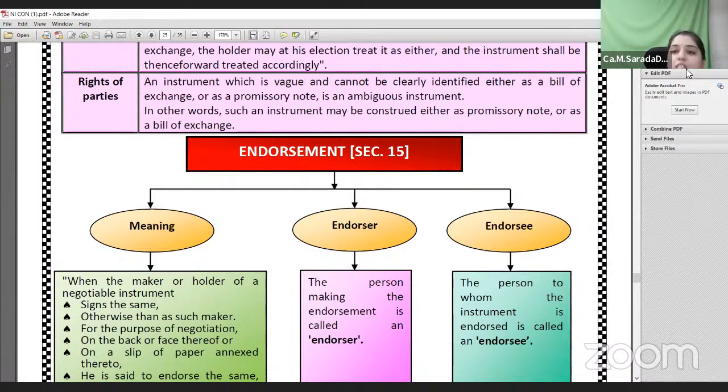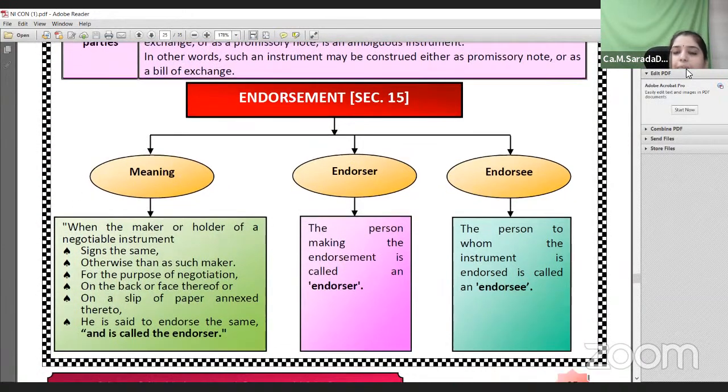The person who transfers the instrument is called an endorser. The person to whom the instrument is transferred is called an endorsee. And very important, a bill, a promissory note or a check, all these three instruments can be endorsed n number of times until the principal debtor makes the payment. How many times can these instruments be endorsed? They can be endorsed n number of times until the principal debtor makes the payment.